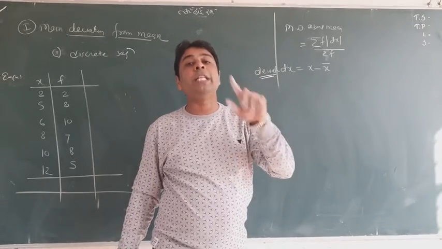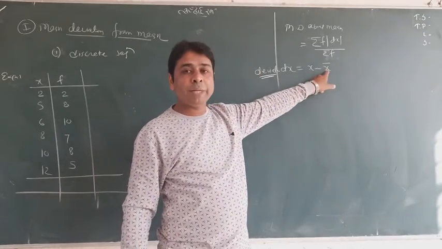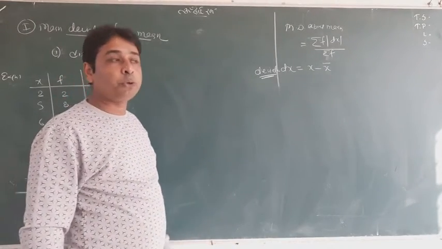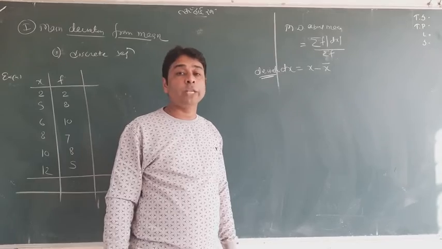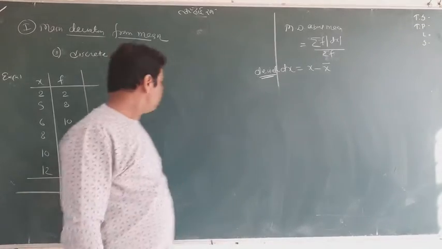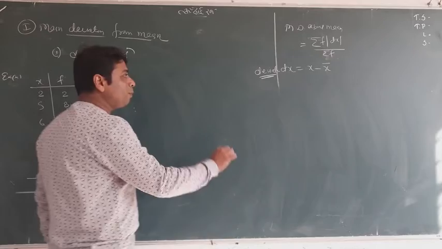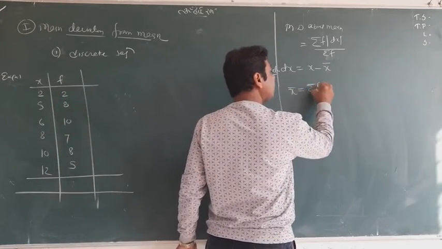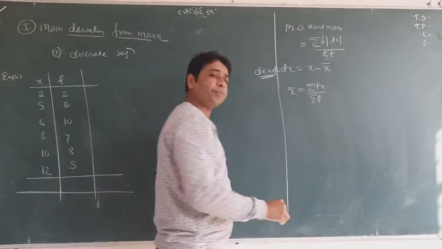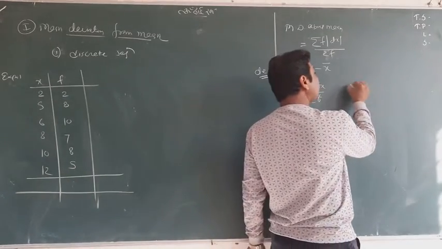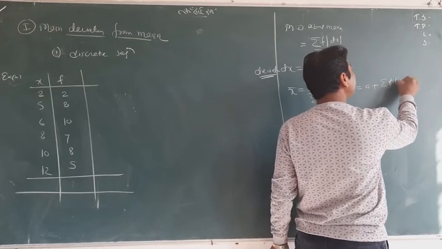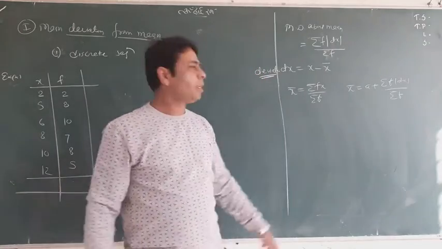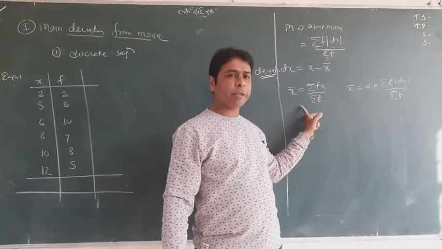Initially we will find the mean, because everything depends on that mean. Deviation is depending on that mean. So we will find the mean. What is the mean? You should remember, you have a good idea and knowledge about it from class 10th. This time you want to find the mean, and in this way the mean is given by summation fx upon summation f, or by the shortcut method you can use summation f dx by summation f. These two methods you can use. This is the shortcut method for finding the mean. This is the direct method for finding the mean.